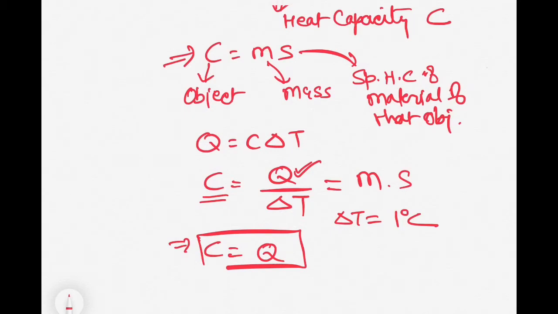And this depends on the specific heat capacity of the material and the mass of that object. Clear? So this is not a property of material. This is basically linked with the object. A specific heat capacity is the property of material.